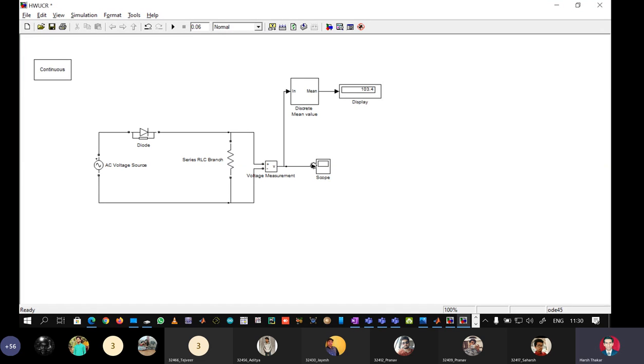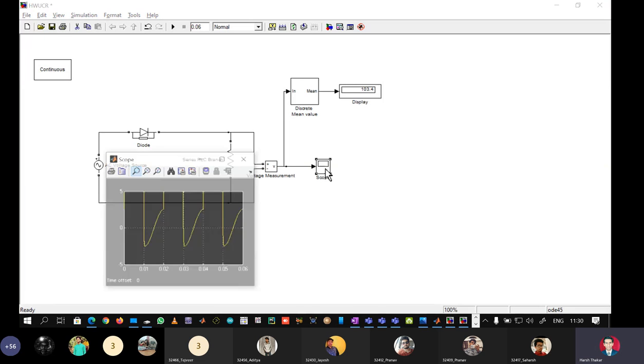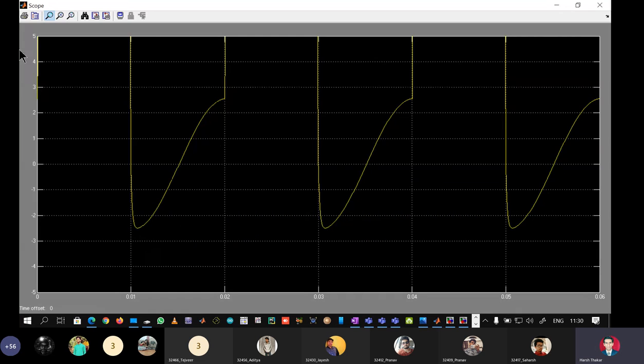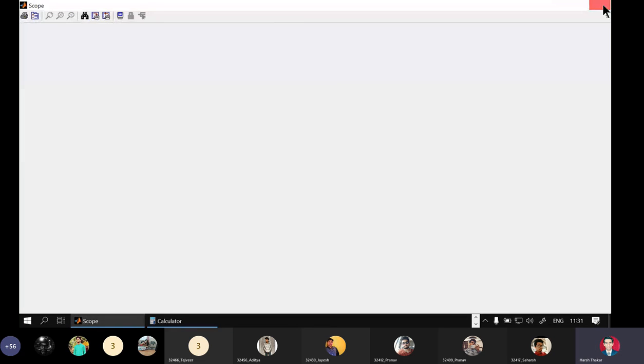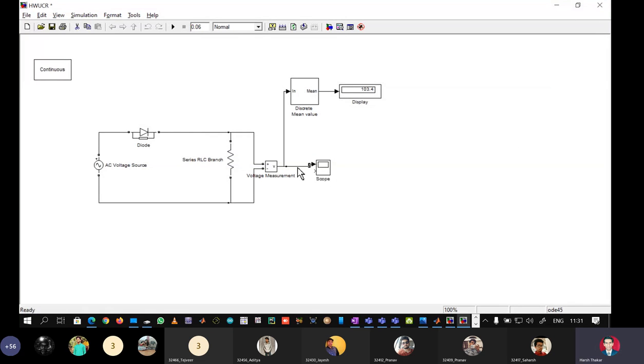So let us see what are the waveforms. Okay, fine. So let me make the scope as 2 channel. Number of axis 2, apply here, delete this.